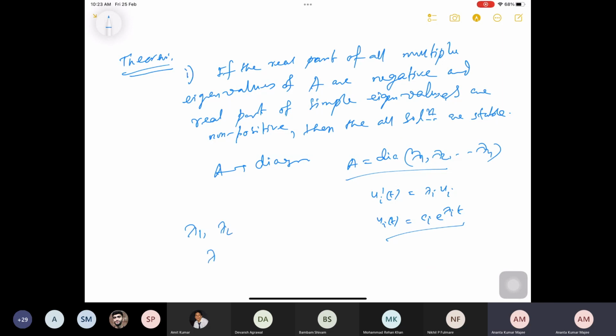Multiple eigenvalues means I can have lambda 1 equal to lambda, lambda 2 equal to lambda. That means it is a multiple eigenvalue, with multiplicity. That is why, whenever you consider the eigenvector, you have that multiplicity. Is it clear now?